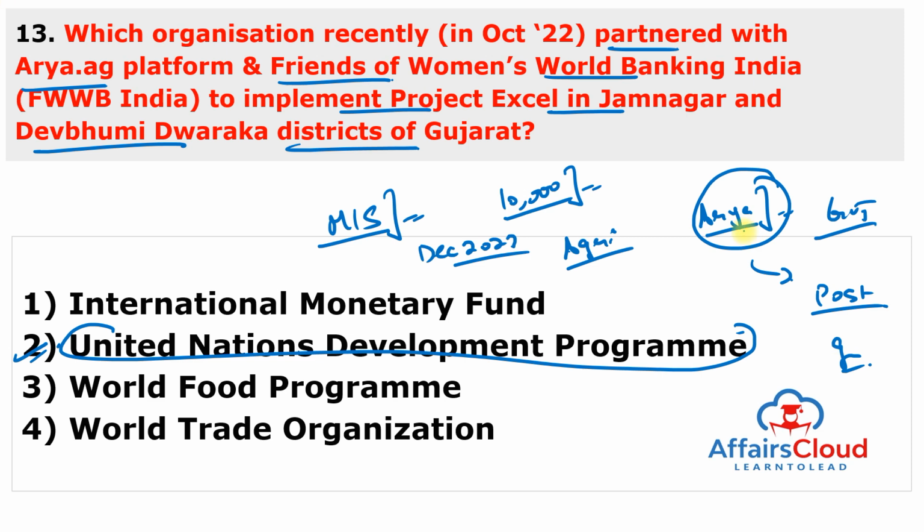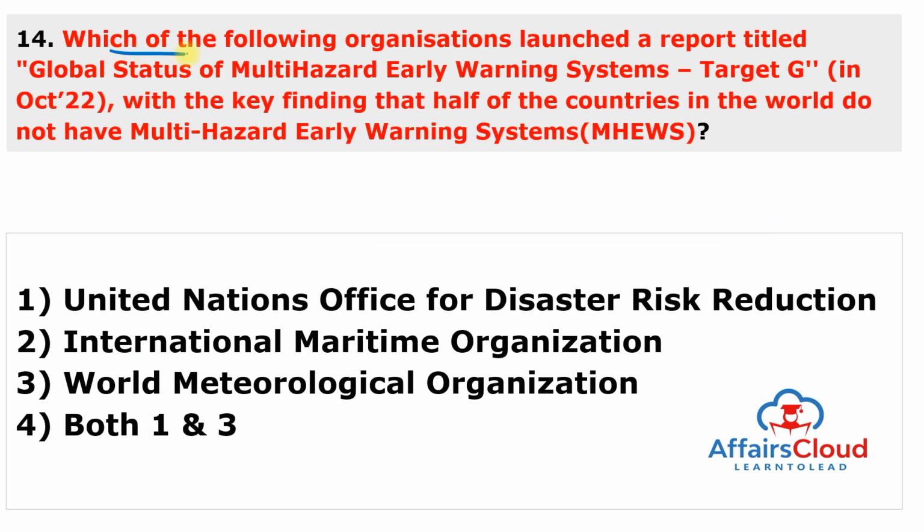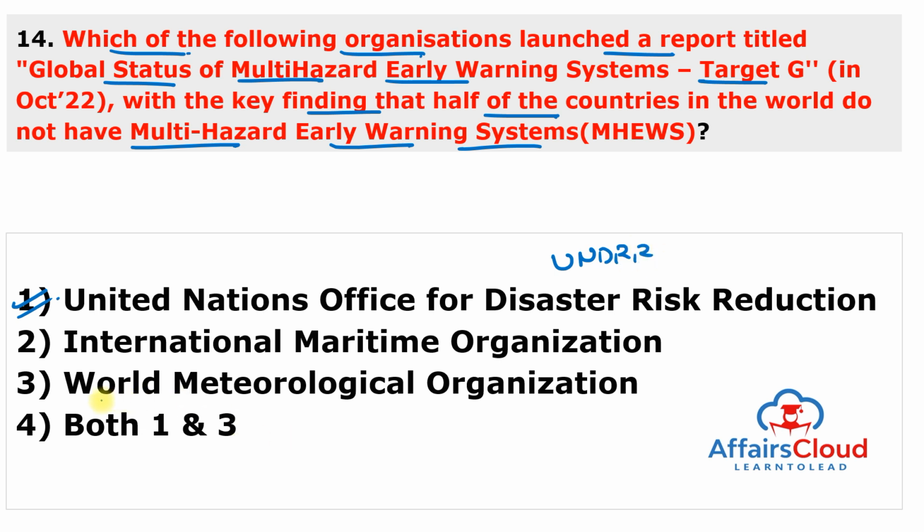Moving to the next question. Which of the following organizations launched a report titled Global Status of Multi-Hazard Early Warning System Target G, with the key finding that half of the countries in the world do not have a multi-hazard early warning system? These organizations are the United Nations Office for Disaster Risk Reduction, known as UNDRR, and the World Meteorological Organization, known as WMO.